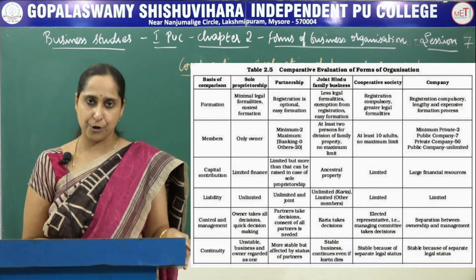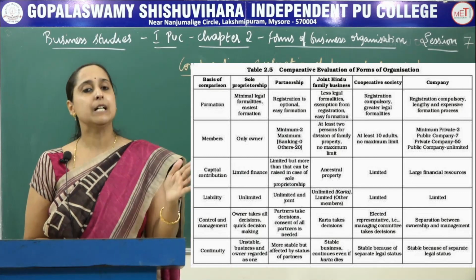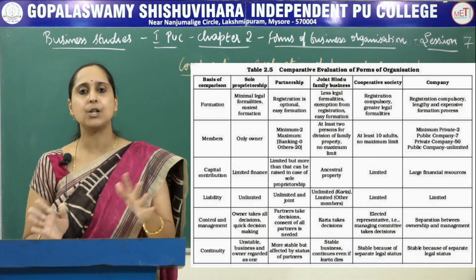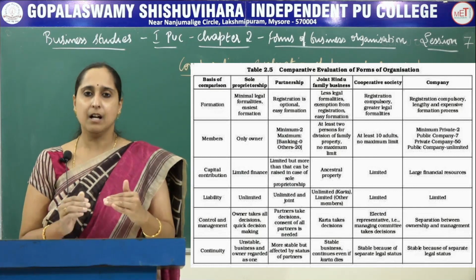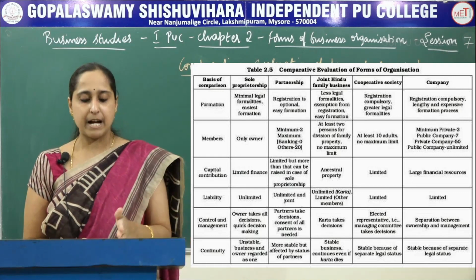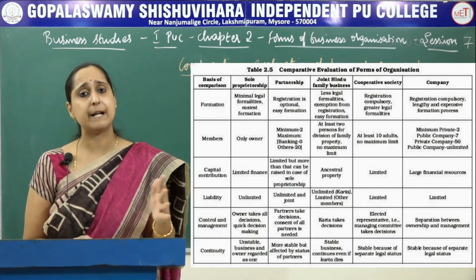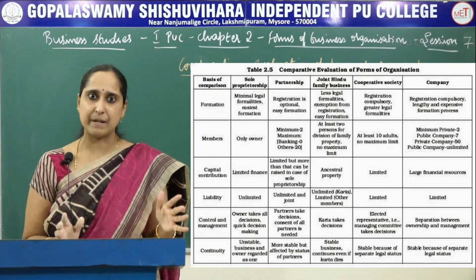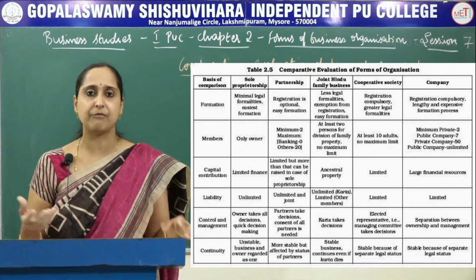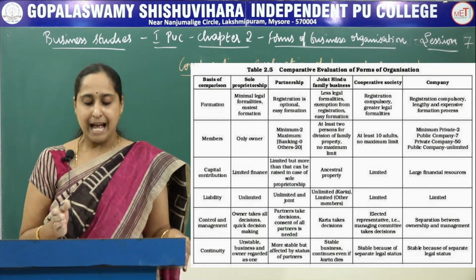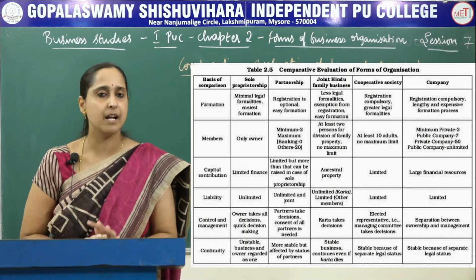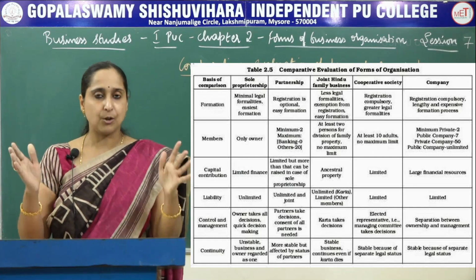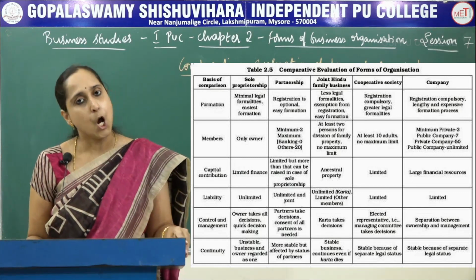Next is capital contribution. In case of sole proprietorship, finances are limited. In case of partnership also it is limited, but compared to sole proprietorship, here we can expect a little more capital. And in case of joint Hindu family business, the capital depends upon the ancestral property. And in case of cooperative society also, it is limited because we cannot expect a large amount of capital from the members. And in case of a company, you can expect large financial resources. There you can expect more capital. So this is from the point of view of capital contribution.